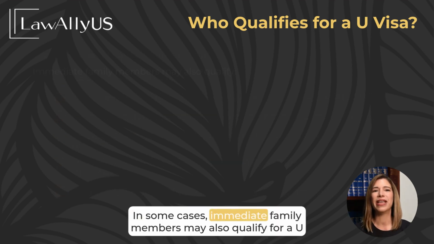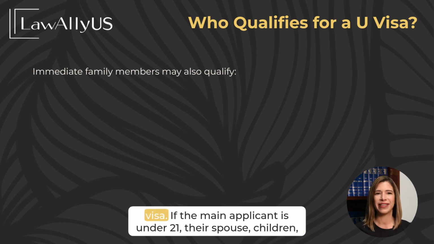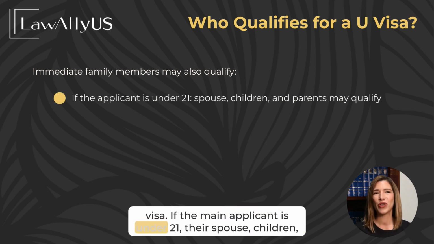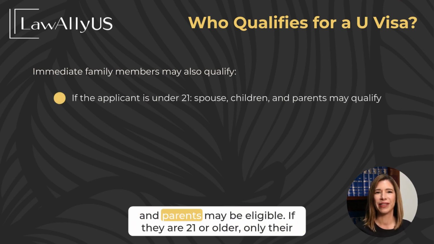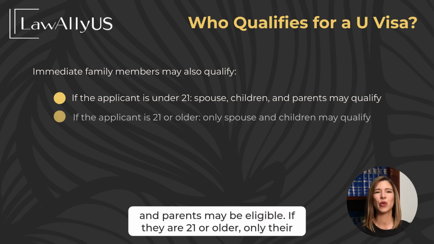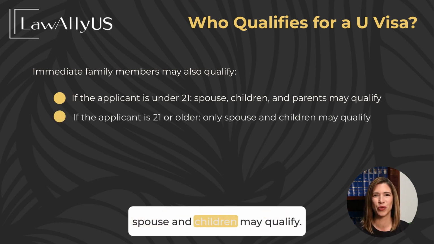In some cases, immediate family members may also qualify for a U visa. If the main applicant is under 21, their spouse, children, and parents may be eligible. If they are 21 or older, only their spouse and children may qualify.